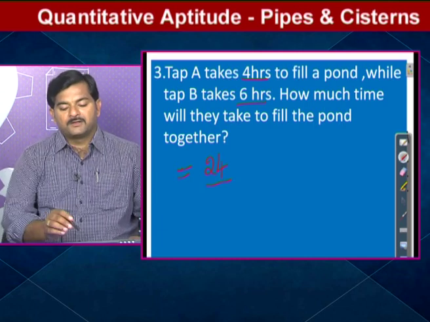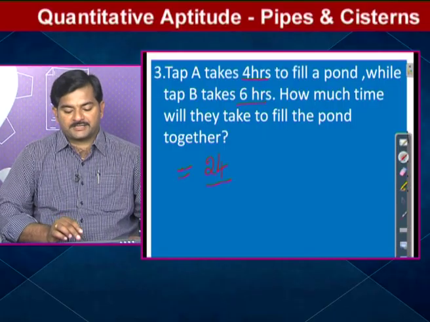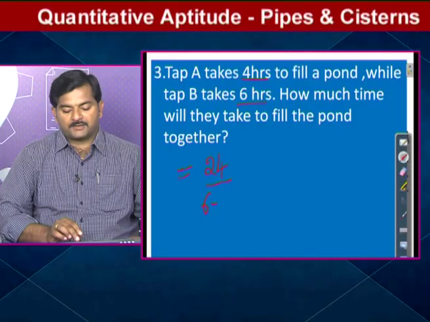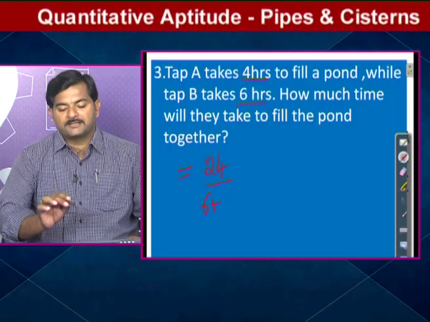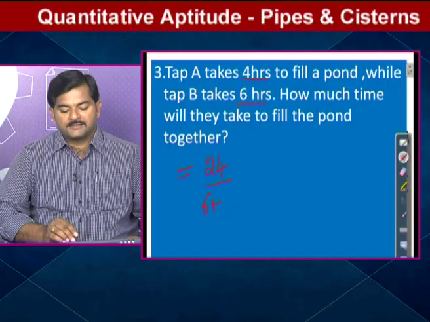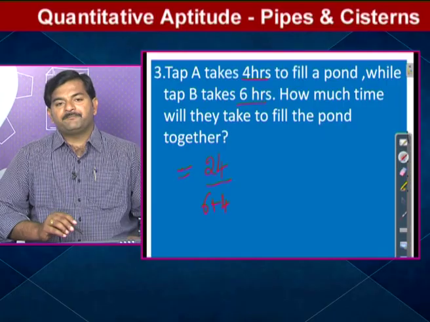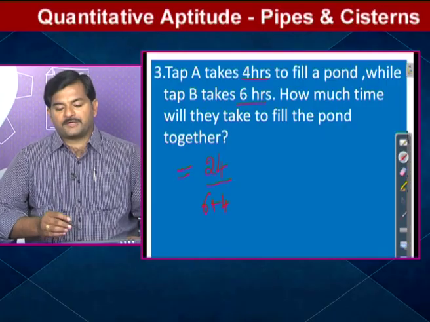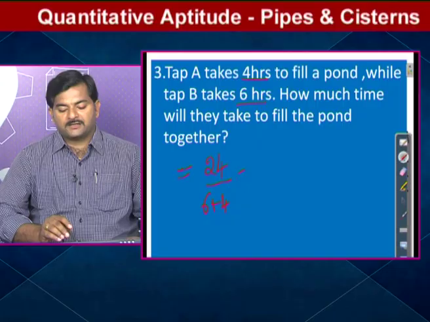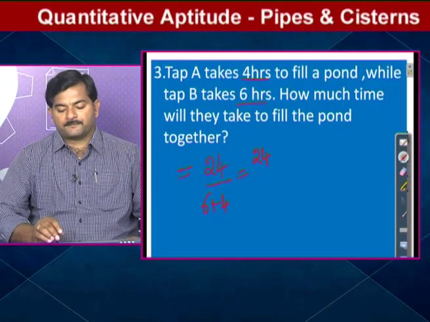Factors, how will you get them? 4 6s are 24. Similarly, the second one is 6 hours, 6 4s are 24. So 24 by 6 plus 4, that is 10.